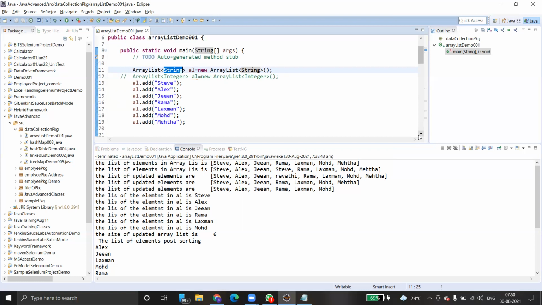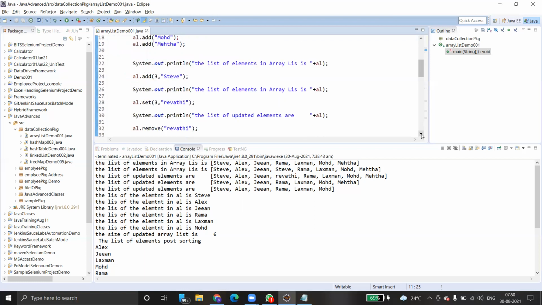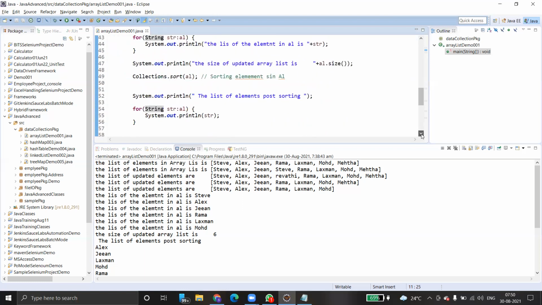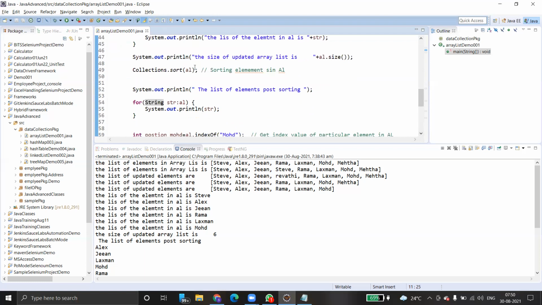How to sort? We have a method called sort. But the sorting can happen only after passing the collection. I mean, the entire array list collection has to be passed as one of the arguments to the sort method. Is it clear? See here, you can see sorting. How are we able to sort? We have to pass the collection as one of the arguments to the sort method.